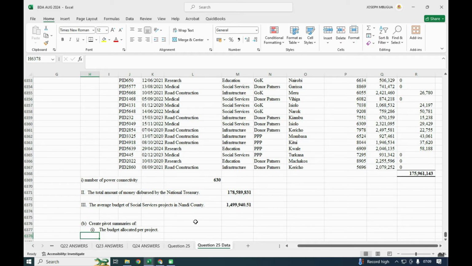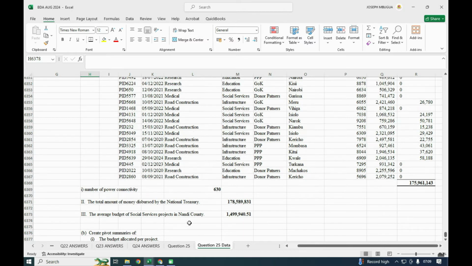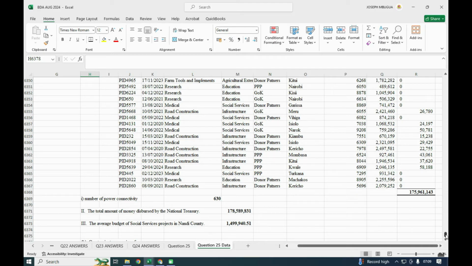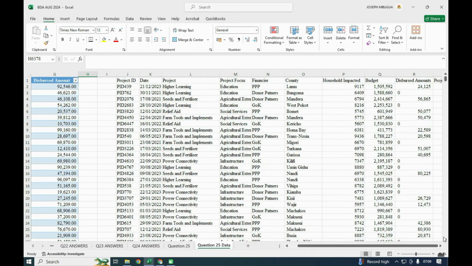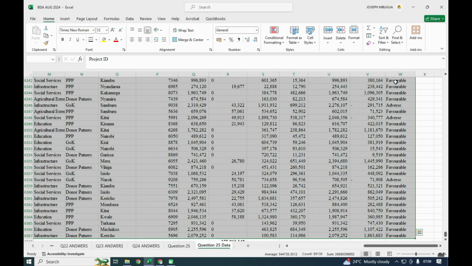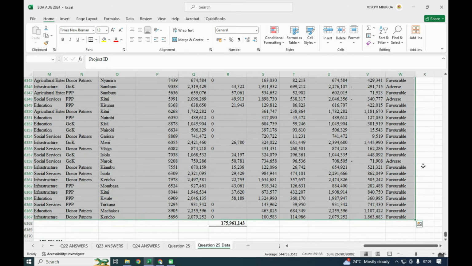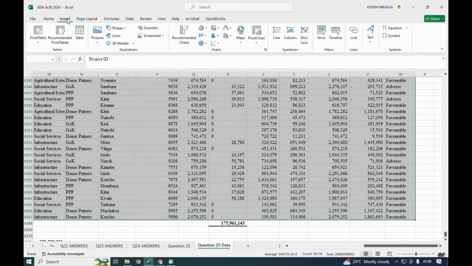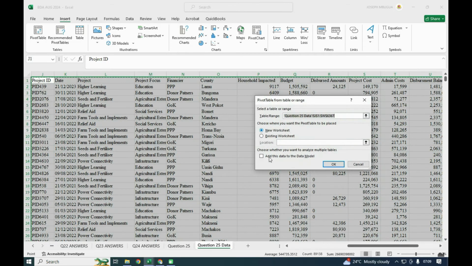Budget allocated per project. So if we are to get that, it means that we have to highlight the entire thing that we have, the entire thing from here. We'll highlight this up to that. Then Control Shift down arrow to highlight the entire table that we are having. That is our entire table that we are having. And I will insert the pivot table.